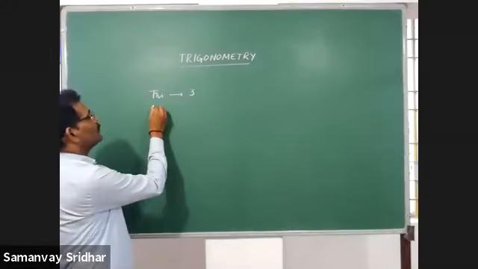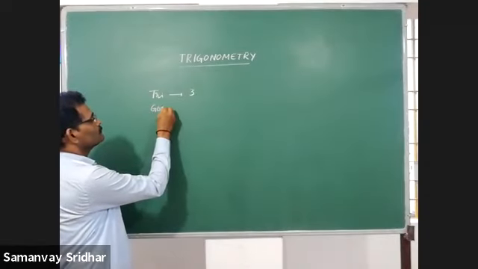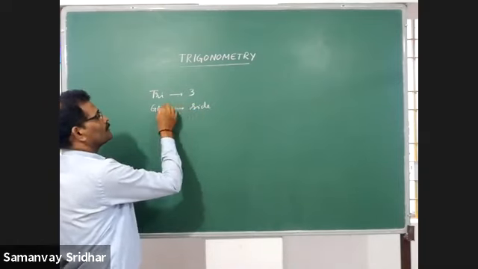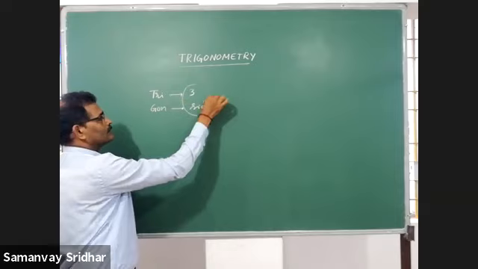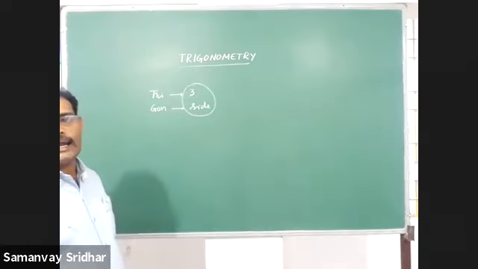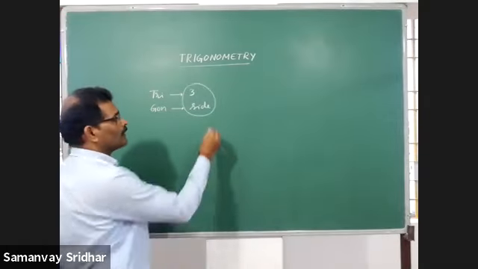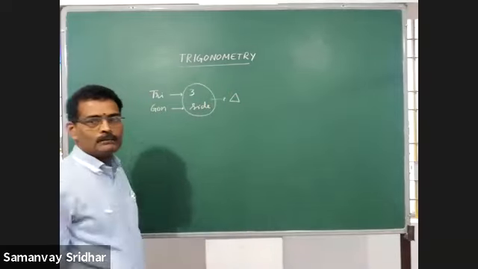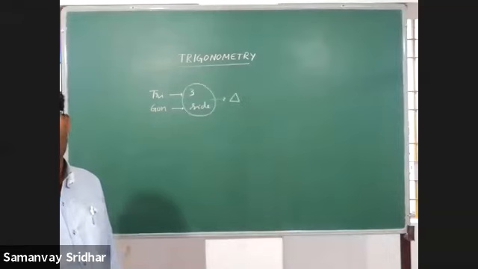The second one is what? Gon. You know that there is nothing but what? Side. Because trigon means three sides. Three-sided polygon is nothing but triangle. Therefore, trigon means triangle. That means today we are speaking about triangle.